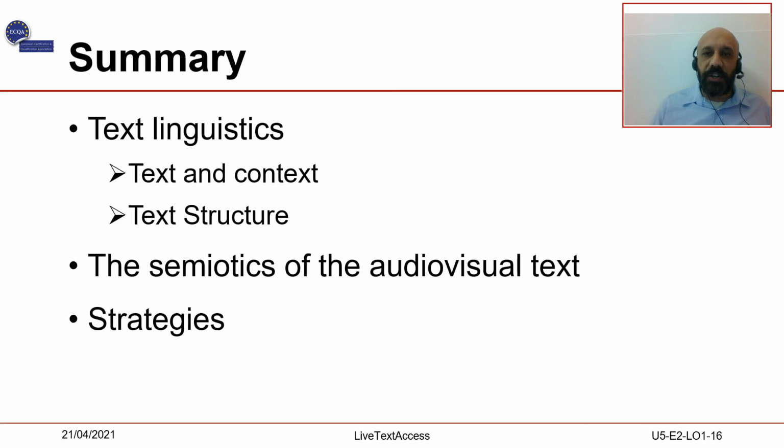Summary. In this video lecture, we have analyzed the text and its relationship with the context, and the different essential characteristics it is made of. This has allowed us to introduce the main semiotic characteristics of an audiovisual product, be it a parliamentary session, a conference speech, a TV program, or other events that require personalized access.